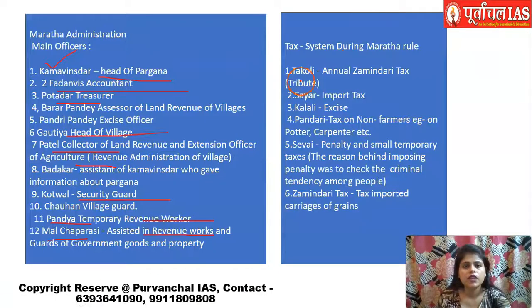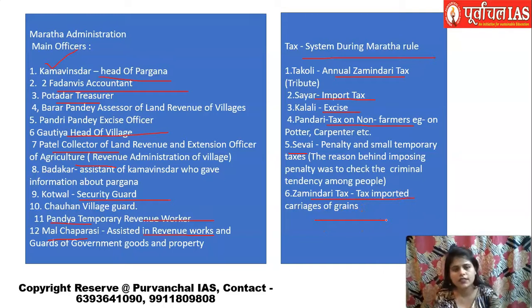Okay. And there was a tax system also which was in operation during the Maratha rule. Like Takoli was a tax known as the annual zamindari tax. Sayar was the import tax. Kalali was the excise tax. Pandari was a tax on non-farmers like potters and carpenters, who were not involved in farming but still did something. So Pandari was their tax. There was Sevai also, like a temporary tax, penalties and all. Then there was the Zamindari tax on imported carriage of grains. So if import and export took place, there was a tax on that also.